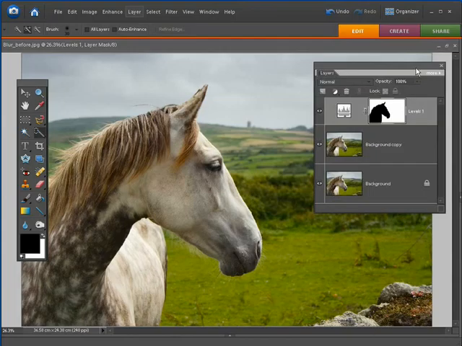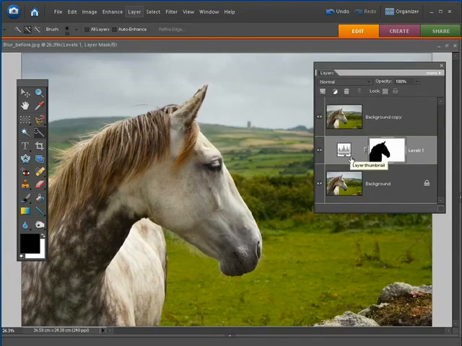All we're after is this lovely mask here, which has been created based on the selection. Now to apply that mask to the background copy layer, drag it below, then hold down Alt and click, and you'll see this little clipping icon appears. As soon as that does, just click, and you've clipped the layer mask to background copy.